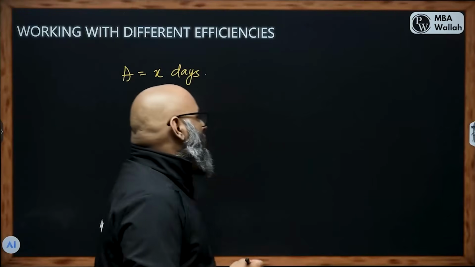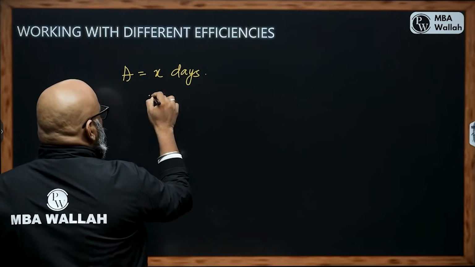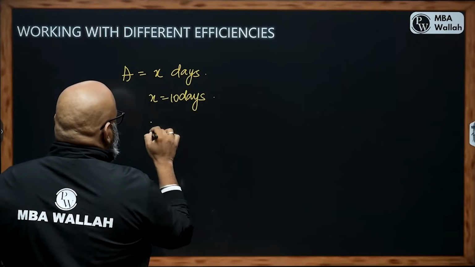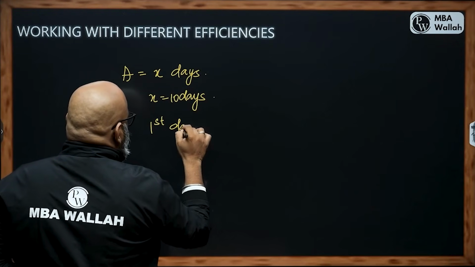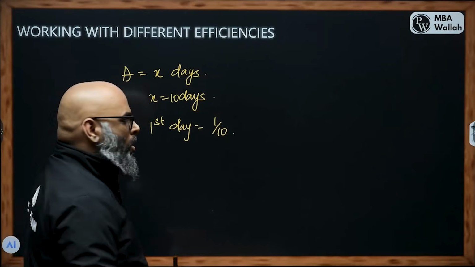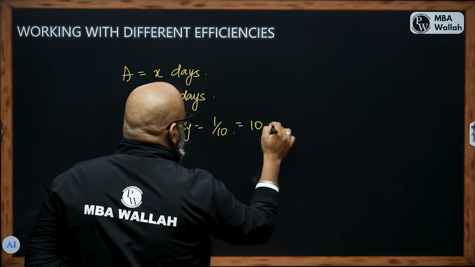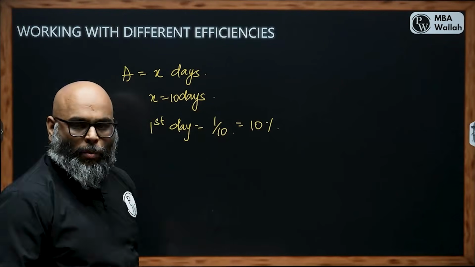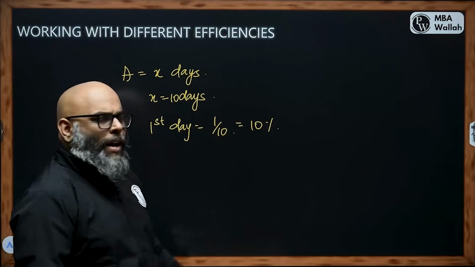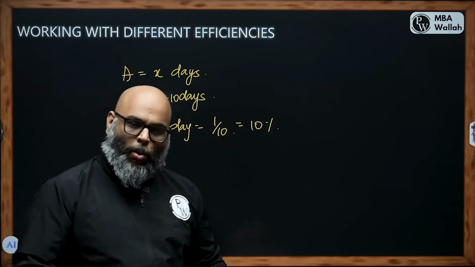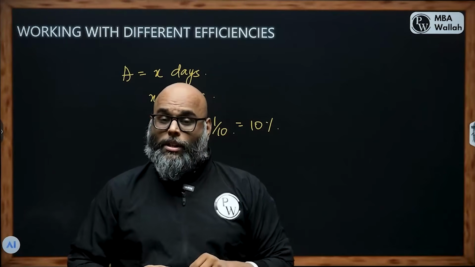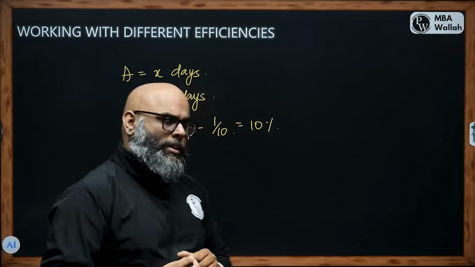So if I say A can finish a work, where X is equal to 10 days, first day, we think that I'm going to finish 1/10 of the work, or 10% of the work. You can either do it as a fraction or a percentage. Sticking with fractions is relatively easy. We have seen that over time. Looking at percentages as fractions is a lot easier way to solve questions.